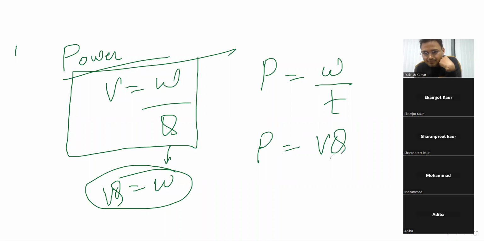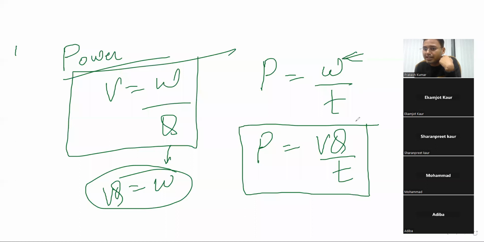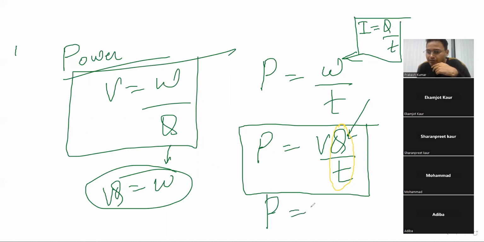This formula can come in your exam too. How it is derived, right? So in place of work, I am writing V into Q. Anyone have a problem? No, sir. Now see this Q by T. Does Q by T remind you of something? If you see Q by T, current. I equal to Q by T. Okay? So I can write power equal to V into I.